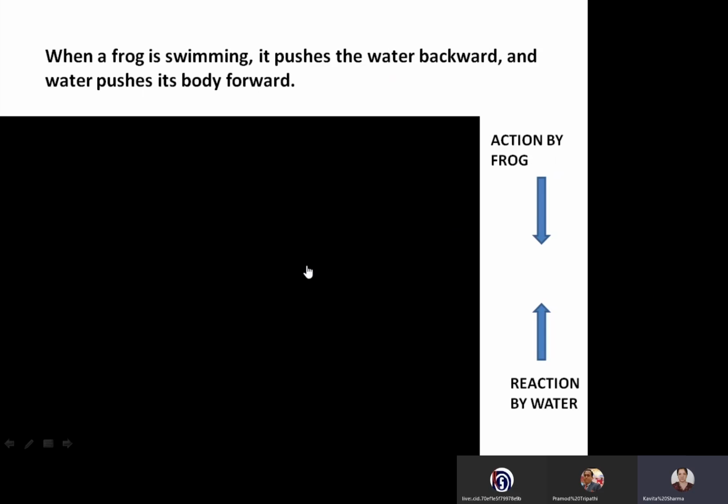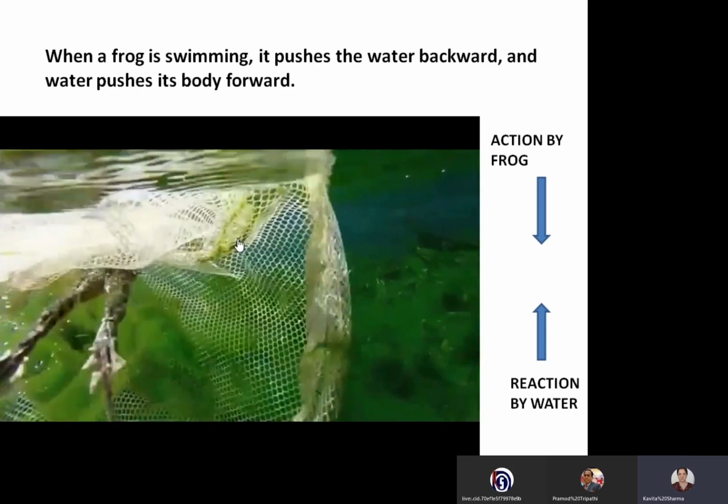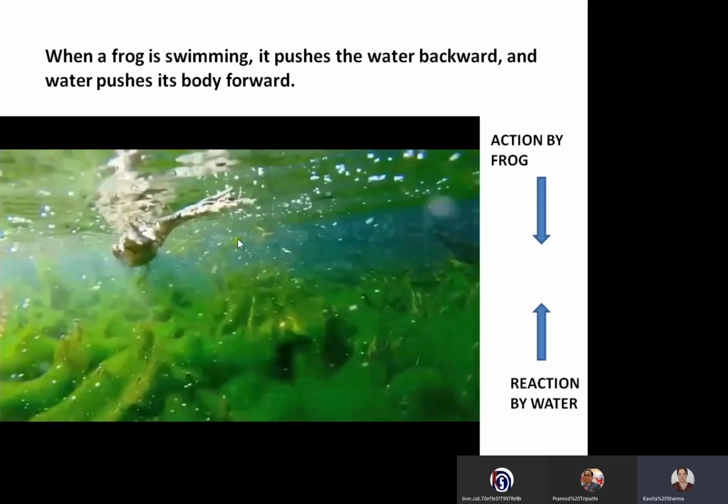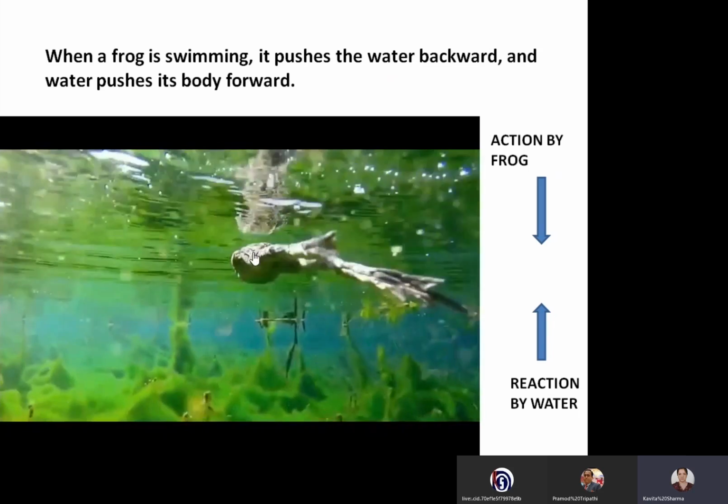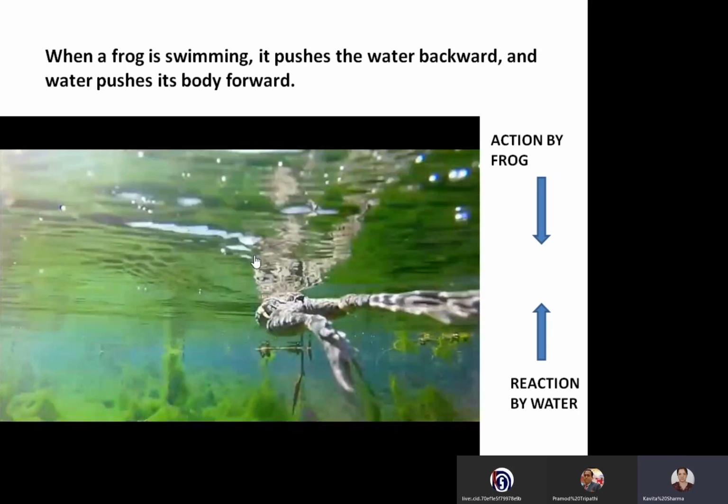See now, this frog is swimming. When the frog is swimming, see how the frog is pushing the water backward and water is pushing its body forward. Look very carefully, the legs face backward against the water. If you look carefully, the legs will face backward. The legs are pushing backward and the water is pushing this frog forward. In this case, it is action and reaction. It is the interaction between the frog and the water. Frog is pushing the water backward and the water is giving reaction to the frog in the forward direction.